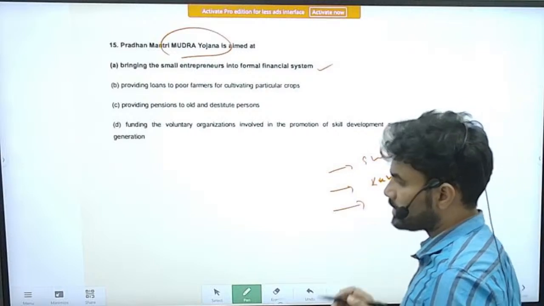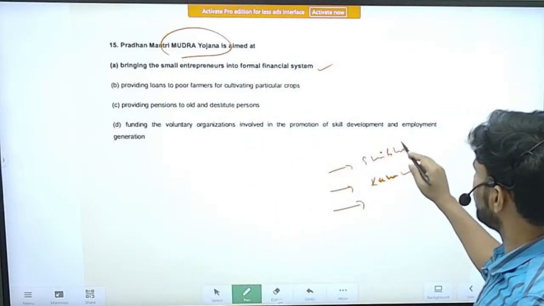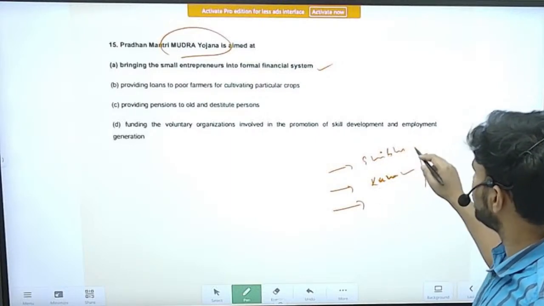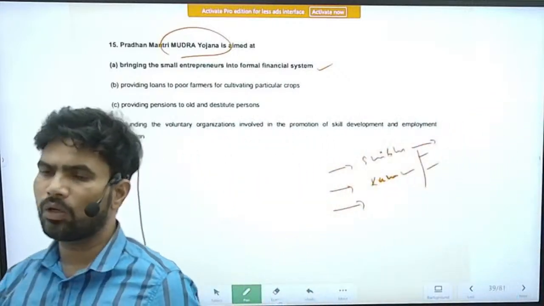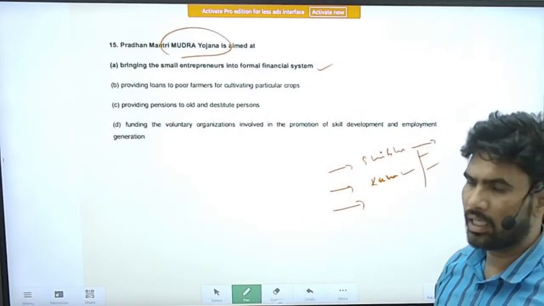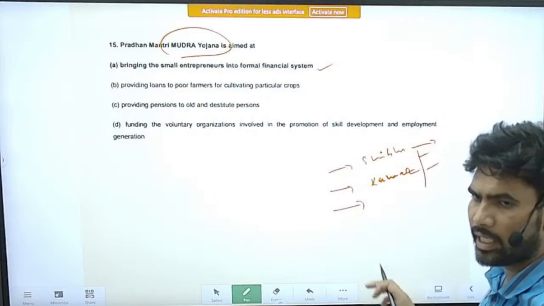The MSMEs have been divided into three categories, each with a limit. I am unable to recollect all the three names. Under the Shishu category, we can grant loans up to 1 lakh. So the categories were there.